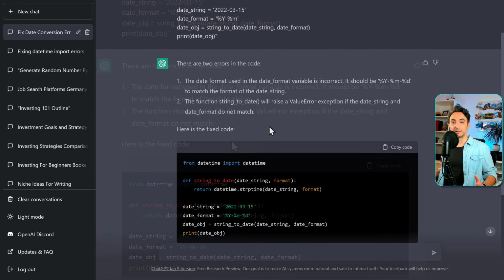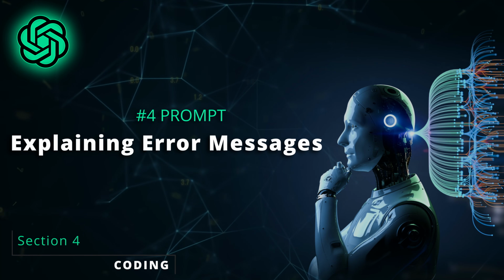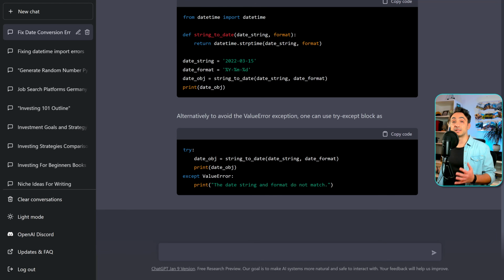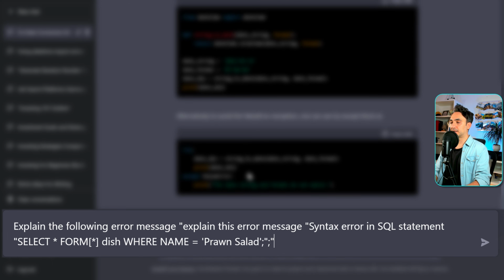This is just mind-blowing. Alright, so now let's talk about the next one. As you are programming and writing your code, you might encounter some errors. And not all tools and programming languages provide full explanations and information about the error. So we spend a lot of time reading the user manuals or searching in Stack Overflow, just in order to understand the error message of our program. But now we can use ChatGPT in order to help us understand the error messages. So we're gonna say, explain the following error message. And we're gonna paste our error message over here.